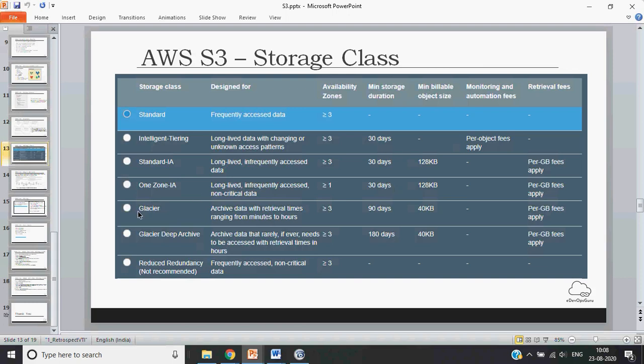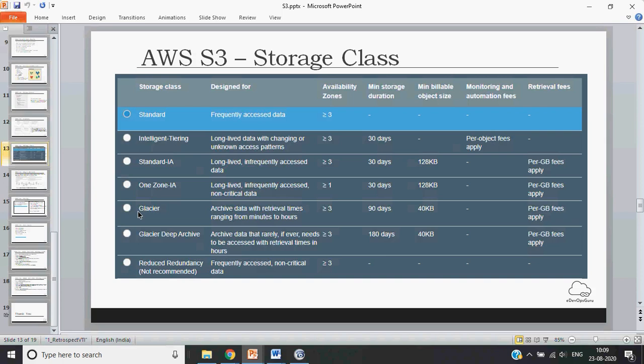Then there is one important storage class, which is Glacier. This is used for archiving data with retrieval time ranging from minutes to hours. For example, if you have a 6-month-old database backup which you might not need very frequently, you can ask AWS to choose this storage class.